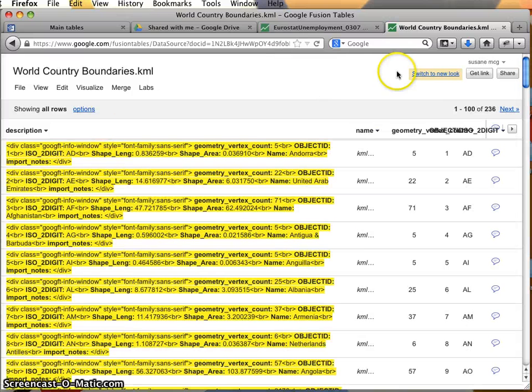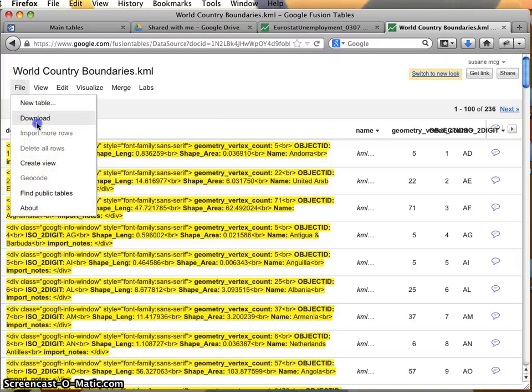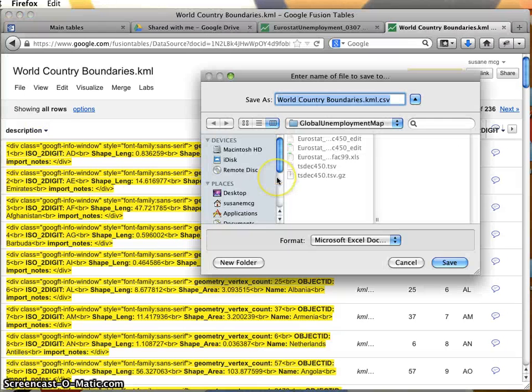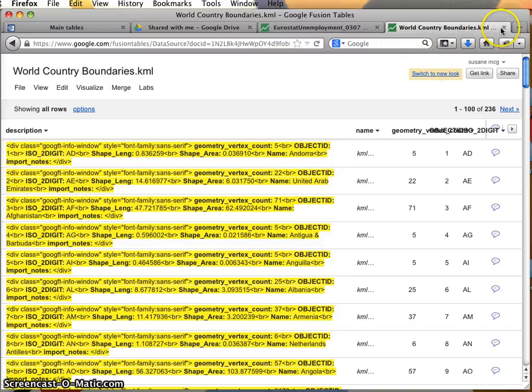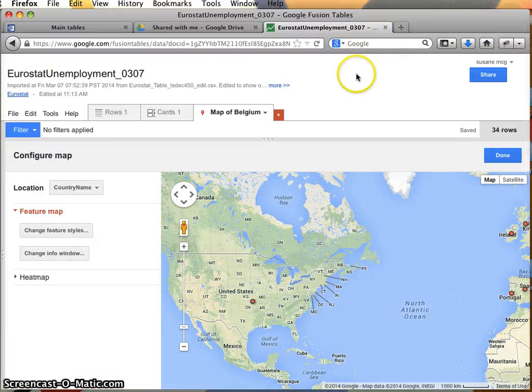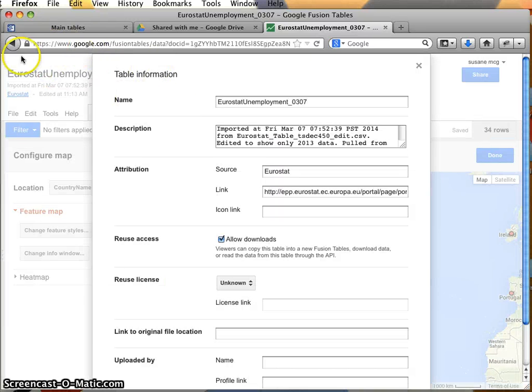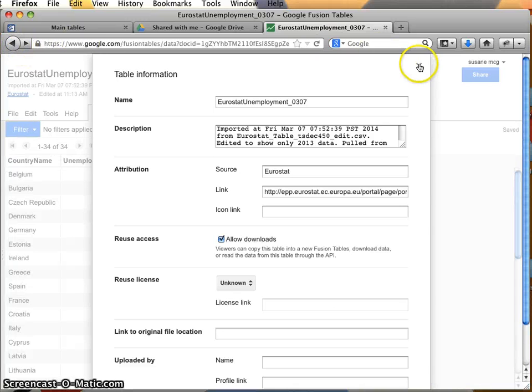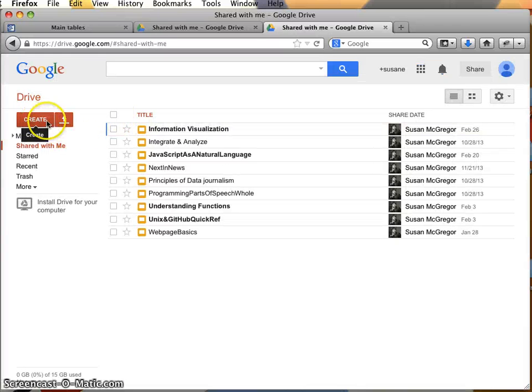And now this is a public table, but I want to get it on my account, right? If I want to actually create a map from this, I'm going to need to create a copy of this in my own Google account. So what I'm going to do is just go ahead and download this table. So I'll save it again in my same folder. And I'm not even going to worry about opening it up and previewing it. I'm just going to go straight back to Drive and create and just upload that table, right?